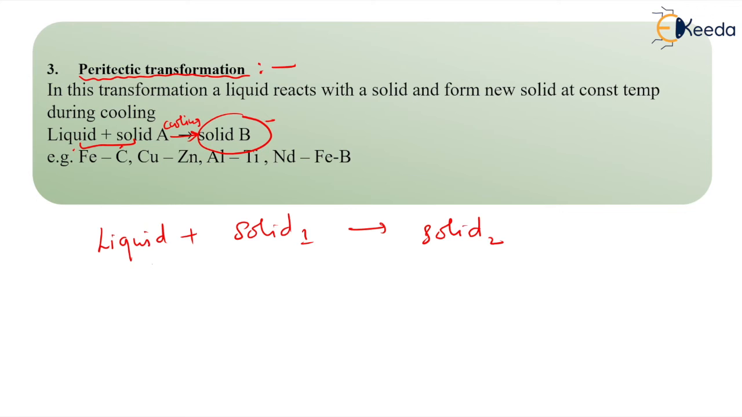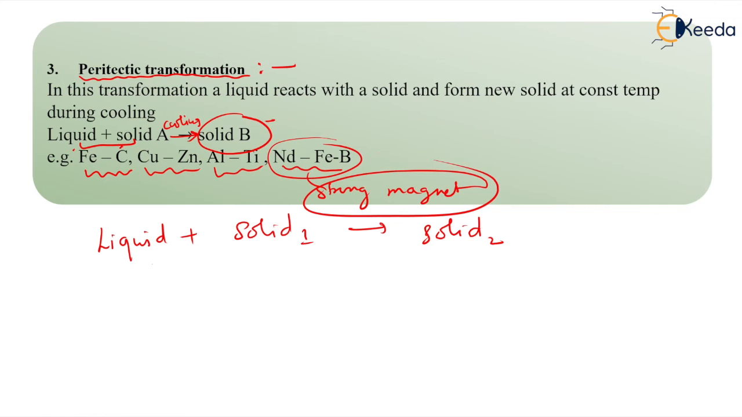You can see this peritectic transformation in the iron carbon phase diagram. You can see it in copper zinc, in aluminum titanium, then niobium, iron and boron. This is a strong magnet actually. So these are the examples of peritectic transformations, dear students.